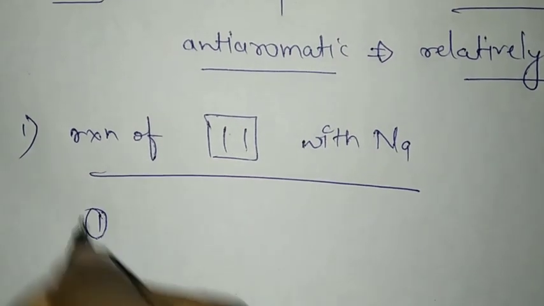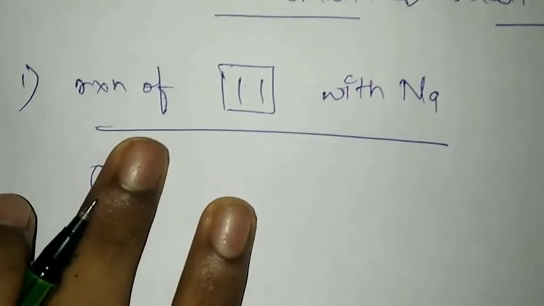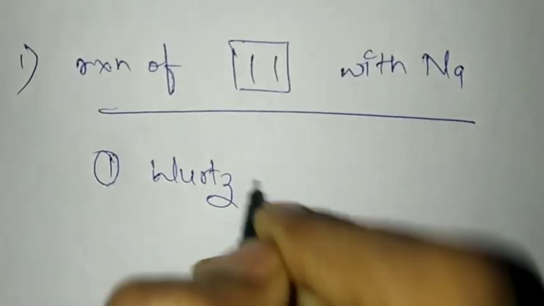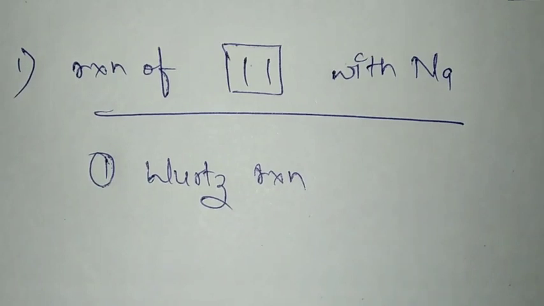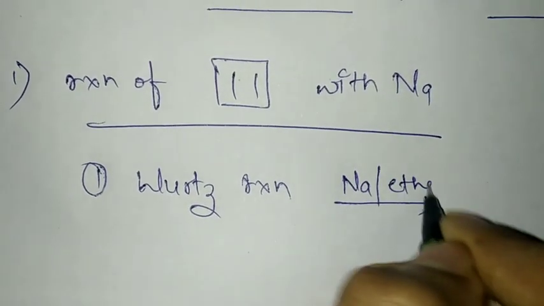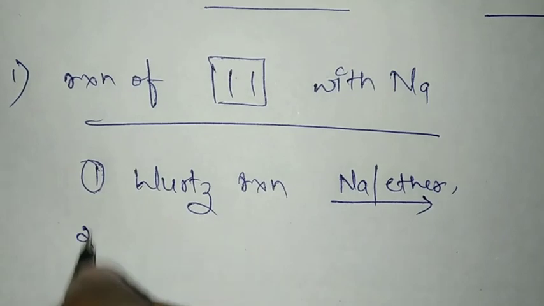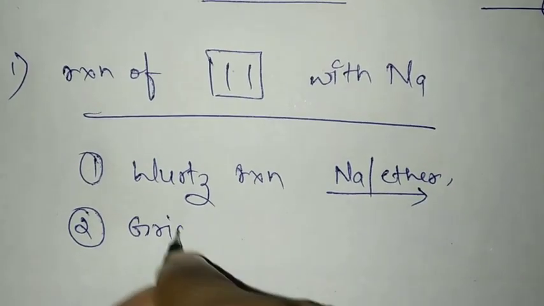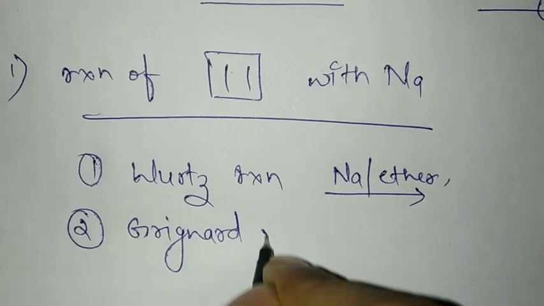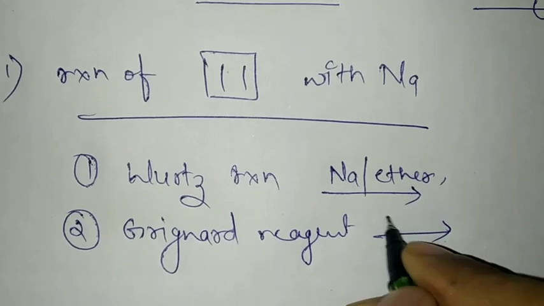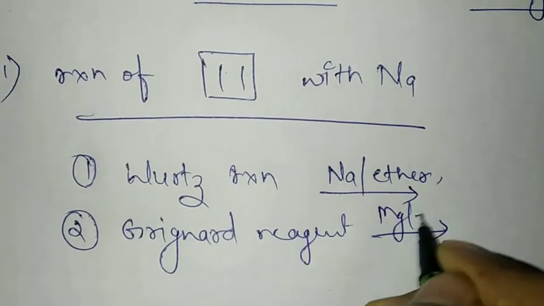If you have gone through organic reactions, you have seen the Wurtz reaction. In the Wurtz reaction, the reagent is Na, ether. If I talk about the Grignard reagent, the reagent is Mg, ether.